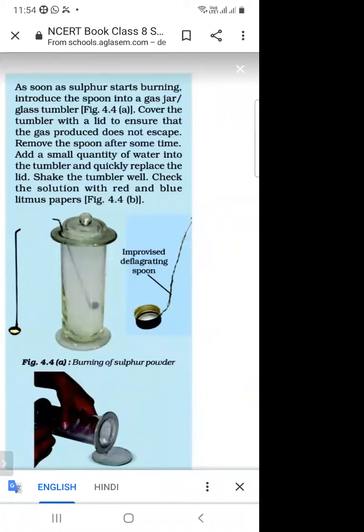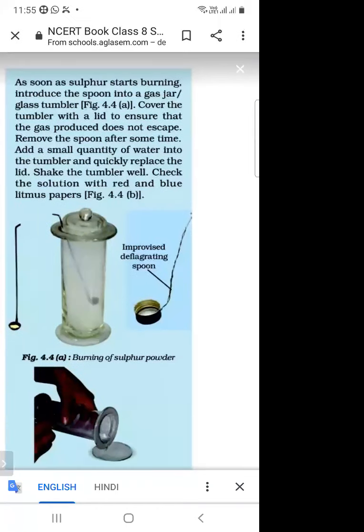Again, I am repeating this activity. We are taking the sulfur, and its color is yellow. When we burn it in the presence of oxygen, it will form sulfur oxide. And when sulfur oxide is formed, we will add some water. After adding some water, what is the observation? Then sulfur oxide reacts with the water.